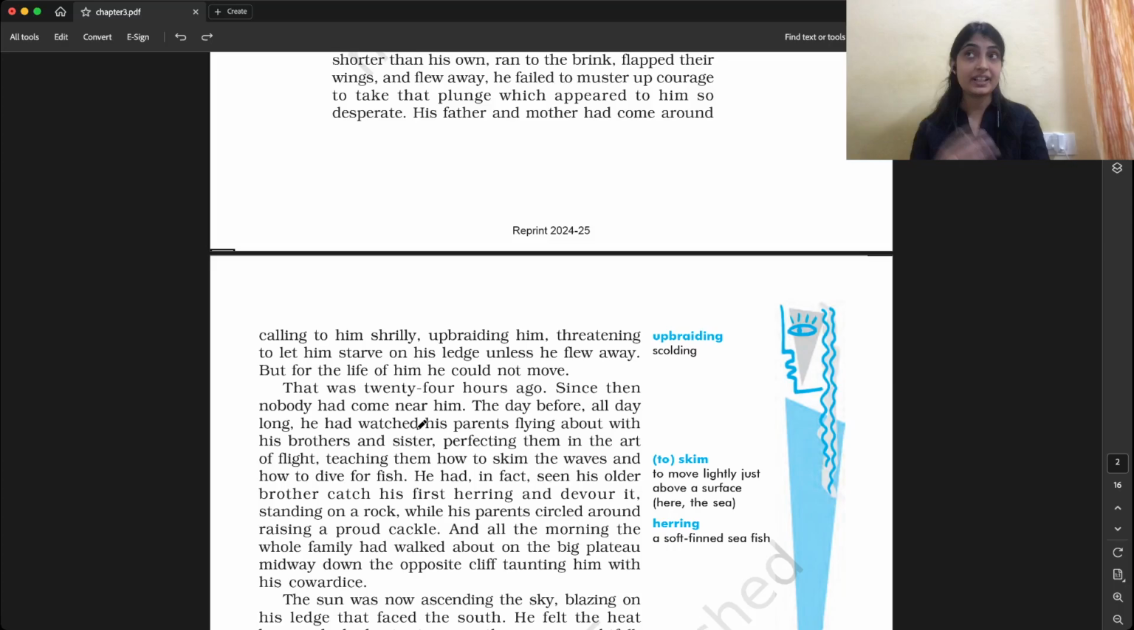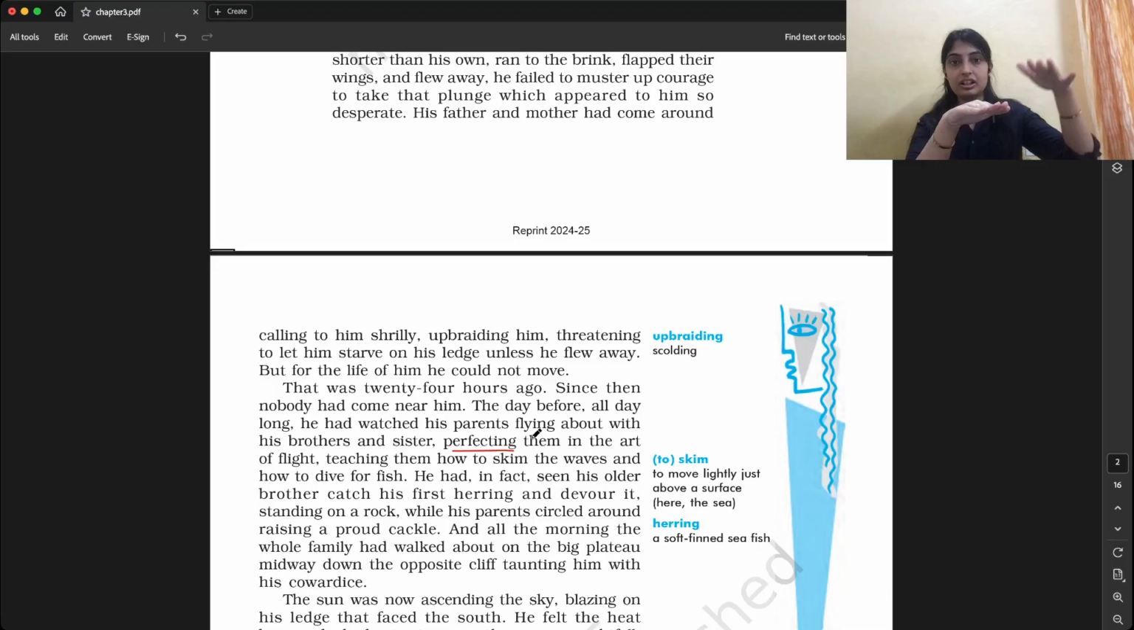Skim the waves means the waves are like this and they are flying over the waves. Waves are here and seagulls are flying over the waves, like skimming the waves. Okay, right. And how to dive for fish. Dive means to get into water for fish. So they were searching for fish in the water. Or maybe they just take the fish from their beak, and they just flew away, taking the fish with them.